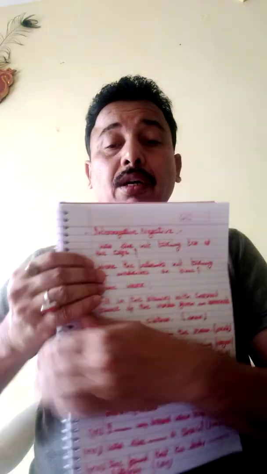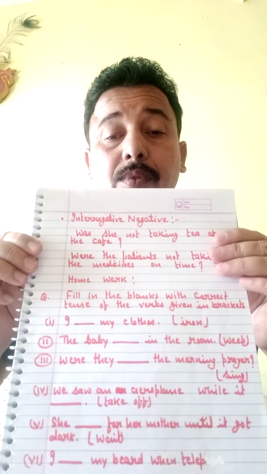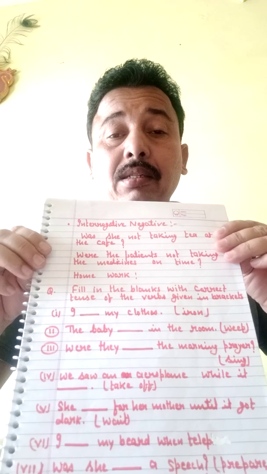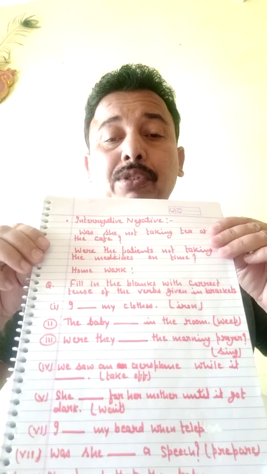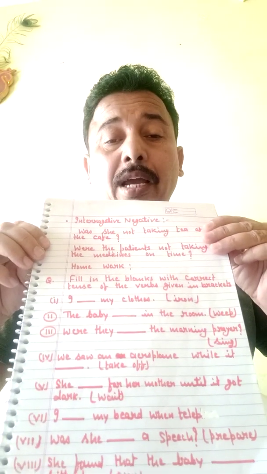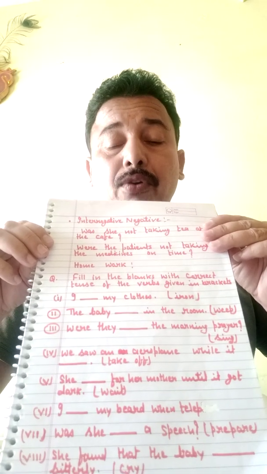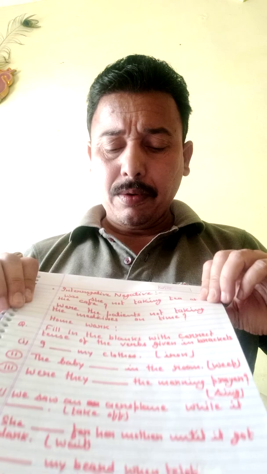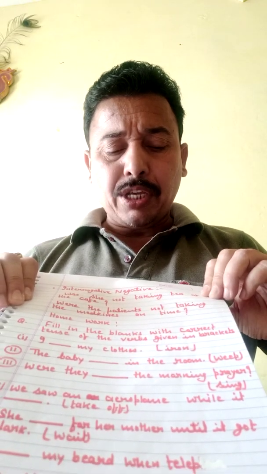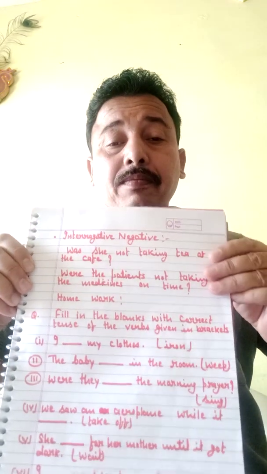Now come to the interrogative negative. Nothing is different, only you have to use not in the interrogative. But not has to come after the subject and before the verb. So here, was she not taking tea at the cafe?